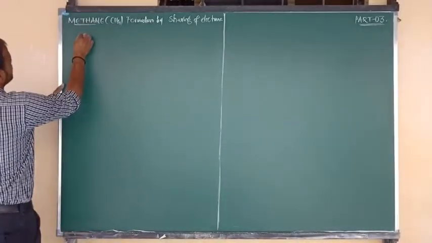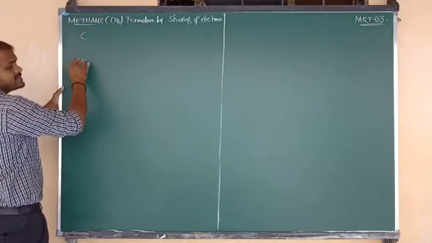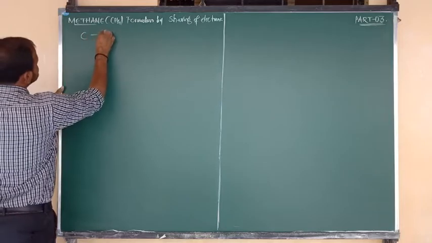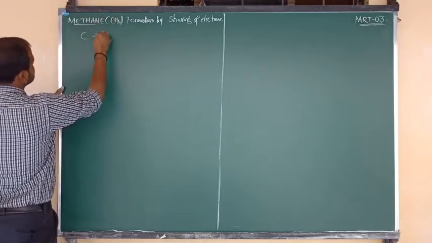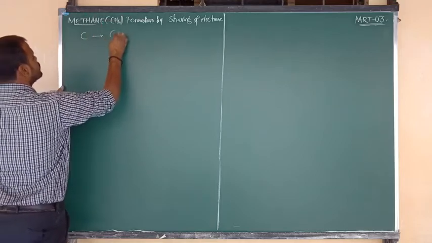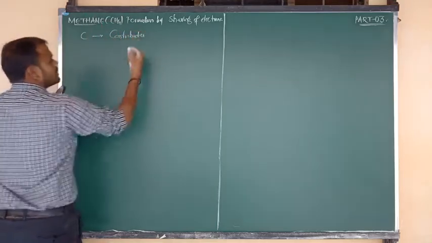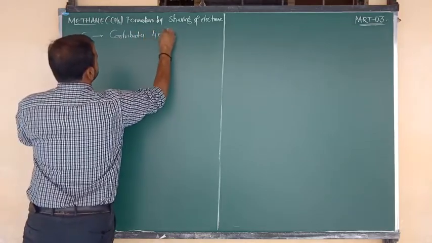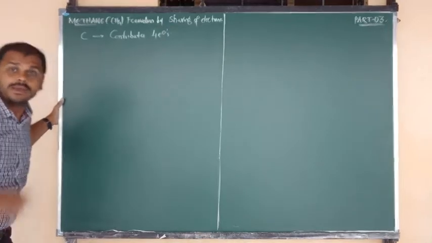First of all, let me consider carbon. Each carbon has the tendency to contribute 4 electrons. How many electrons can each carbon contribute? 4 electrons.